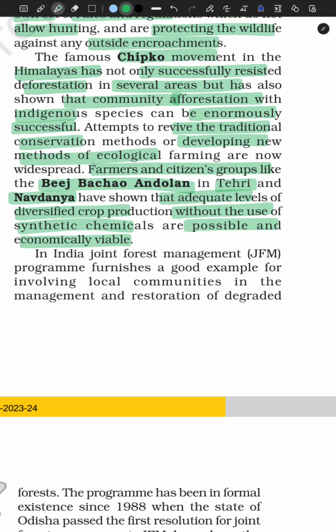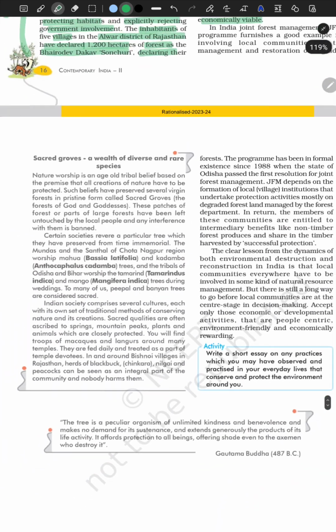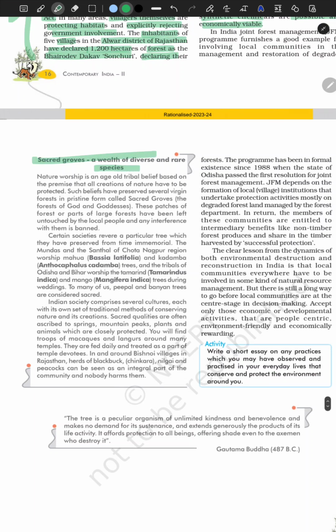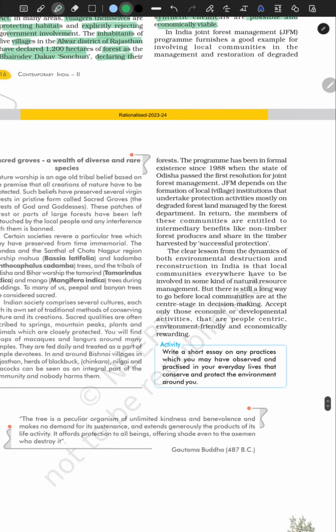Our ancestors did not, and it's possible, but is it economically viable? That is the question. Yes. So they showed that it is economically viable, that we can grow all of this. So the cost of the production is good, and the money that you're earning back is also good, right? The profit is also good. All right, so that is what they showed. And we have sacred groves and a wealth of diverse and rare species. You can just read into that, and here you can see how communities help to conserve all of these forests.